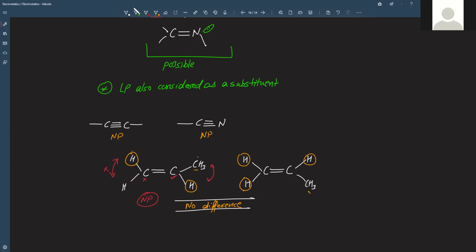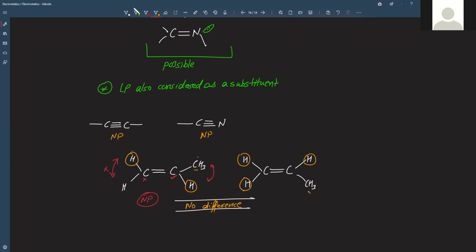In both the structures, the adjacent substituent to hydrogen is hydrogen, and to hydrogen is CH3. So that's why both of the restricted atoms must have two different substituents. Otherwise, this geometrical isomerism is not possible.